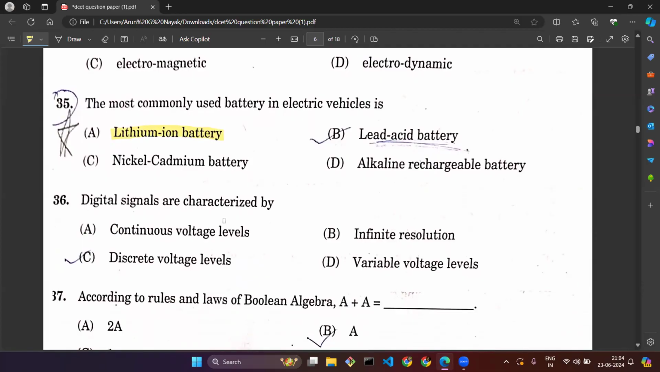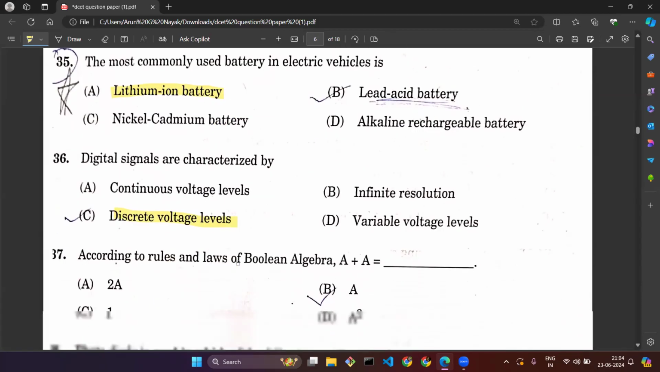Question number 36. Digital signals are characterized by, whatever digital signals we will be having in our electronic or electrical systems, that will be completely based upon discrete voltage levels. Discrete voltage levels. They will not be any continuous voltage level. They will be discrete voltage levels.